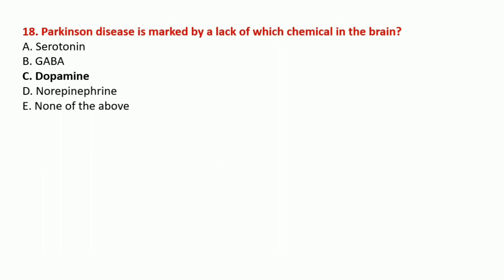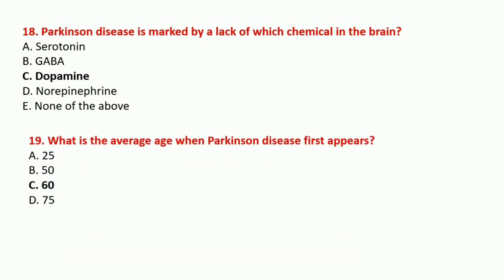Parkinson disease is marked by a lack of which chemical in the brain? That is due to the deficiency of dopamine. What is the age when Parkinson disease first appears? At the age of 60. That means it's old age, when most of the time Parkinson disease appears.